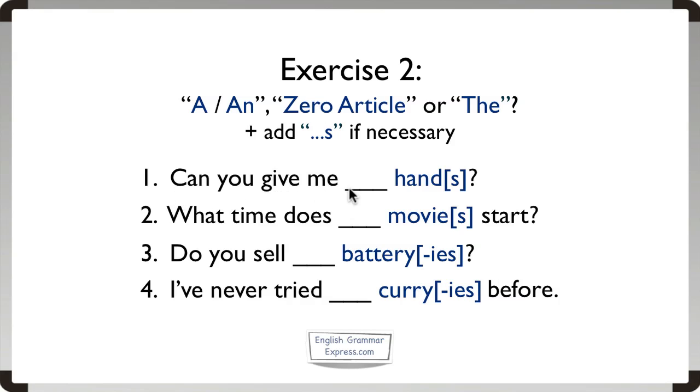Can you give me something hand? Well, the noun of the sentence is hand, and it is countable. Now, the next question is this hand singular or plural? And the answer is, it's singular. Next question, is this hand general or particular? And the answer is, this hand is general. So that leaves a or an, and because hand begins with a consonant, H, we use a. So can you give me a hand?